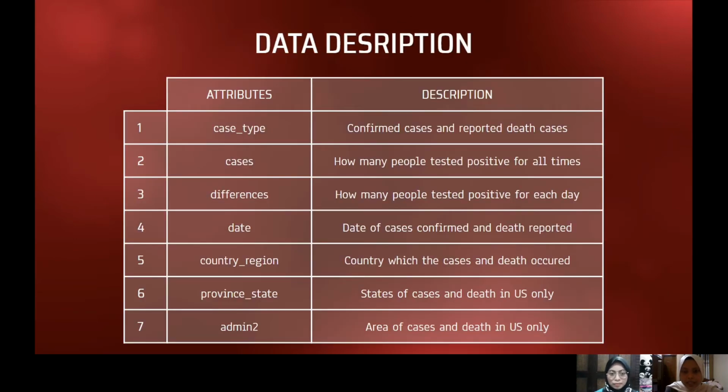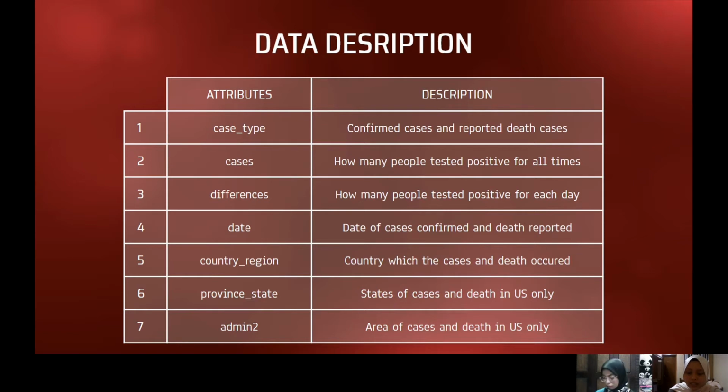Next is data description. There are 13 attributes, the first one is the case type. Case type is confirmed cases and reported death cases. Next is cases. Cases is how many people tested positive for all time. Differences is how many people tested positive for each day. Date is the date of the cases confirmed and the death reported. Country region is the country in which the cases and the deaths occur.